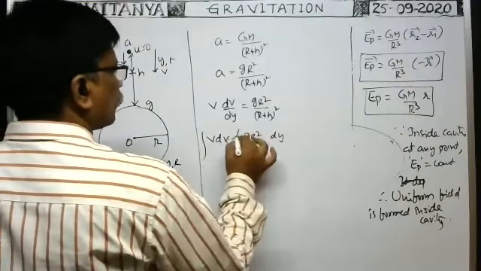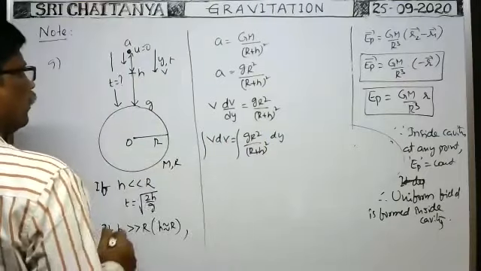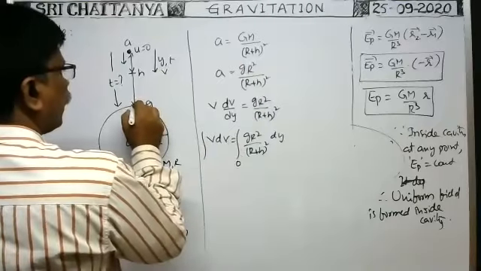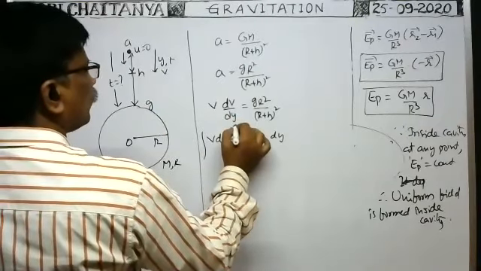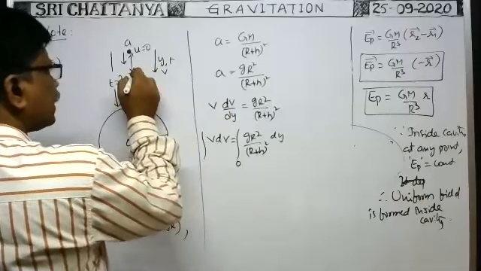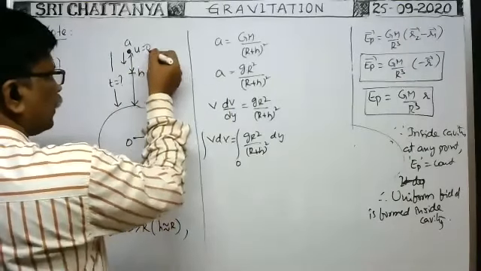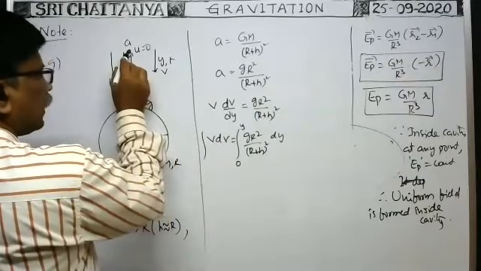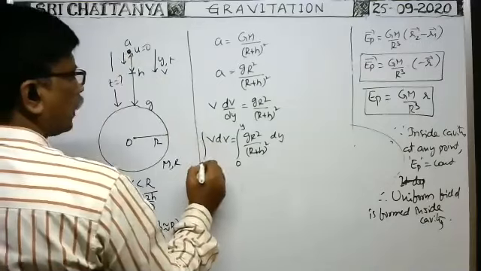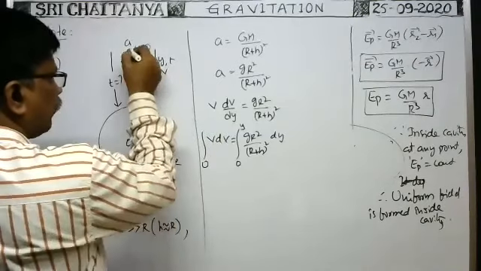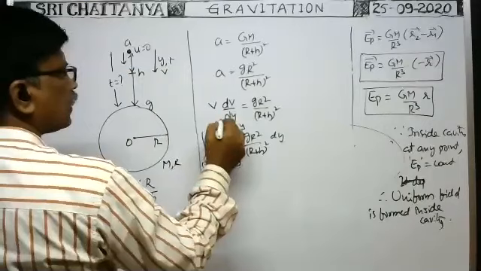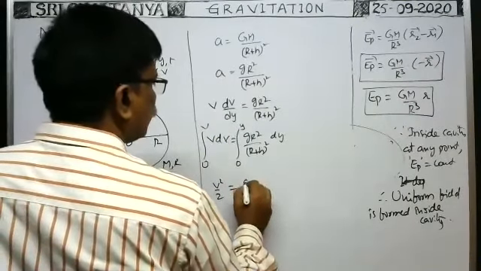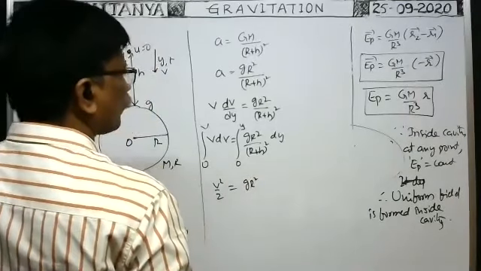Okay, now you do integration. At first, whenever the particle is here, y is equal to 0. In any general case you have to write, when the particle is at this position, the distance traveled by the body is equal to y. When y is equal to 0, the velocity of the particle is 0. Whenever the particle comes down through a distance y, the velocity is v. Now you integrate them. v square by 2 is equal to g r square is constant.